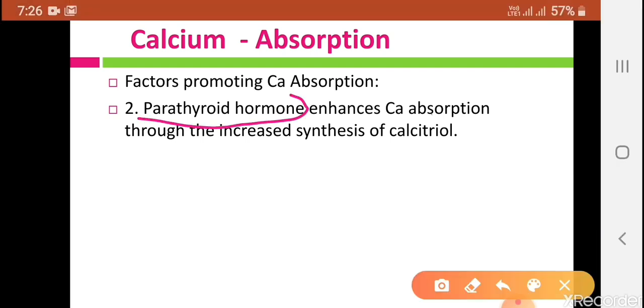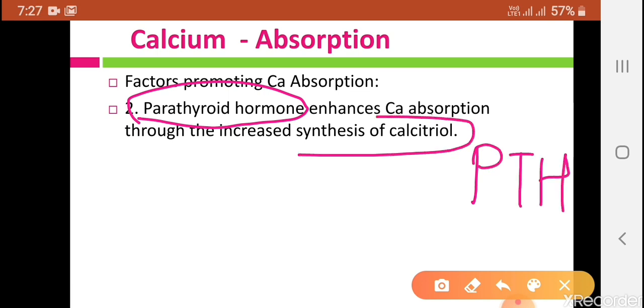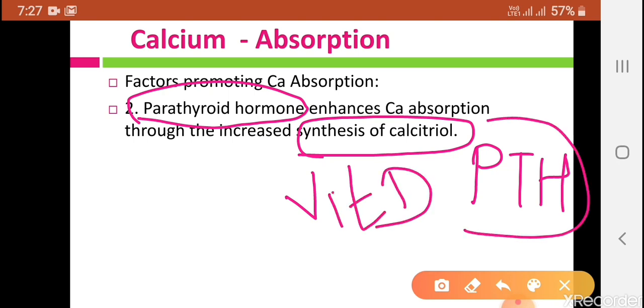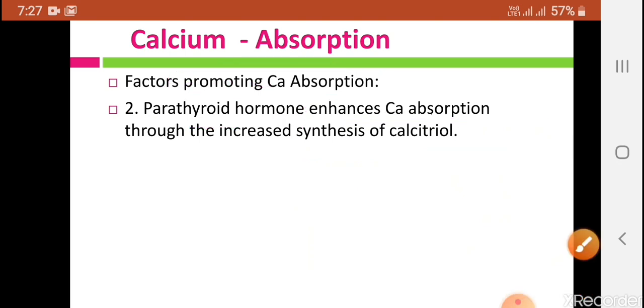So PTH is indirectly responsible for synthesis of vitamin D, because parathyroid hormone is one of the important factors for the synthesis of vitamin D. So PTH is indirectly a factor which promotes calcium absorption in the duodenum.